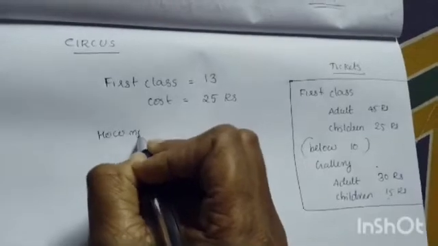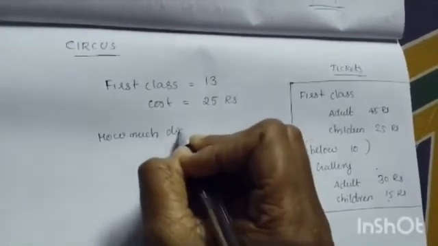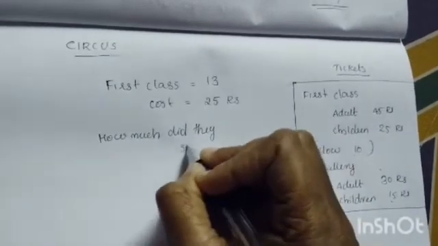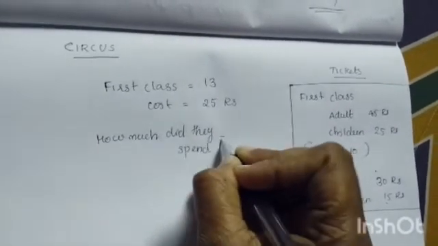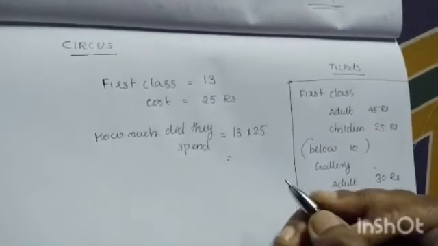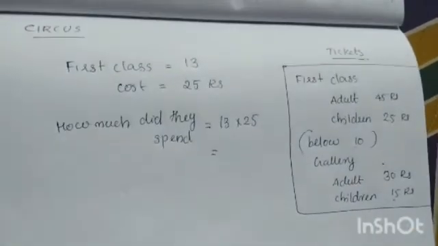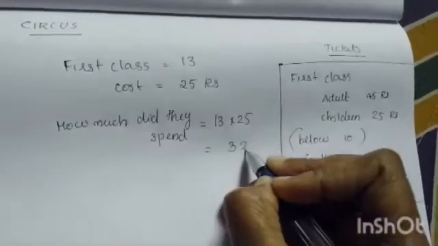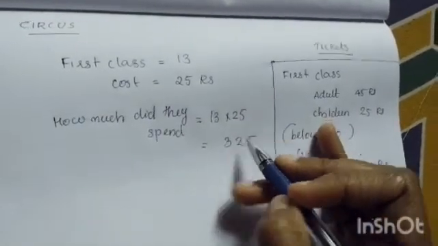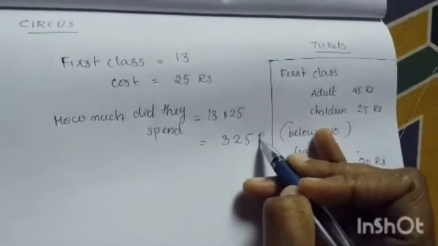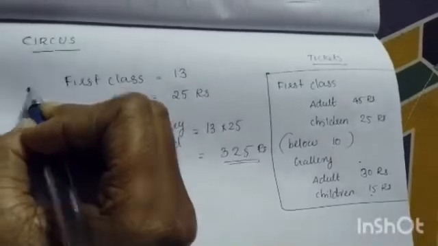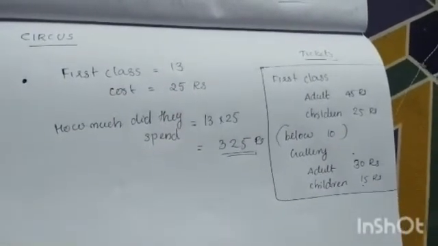This is question 1. By multiplying 13 with 25, we get the result 325. By multiplying 13 with 25, we get 325 rupees that they spent. This is the first question in that section.